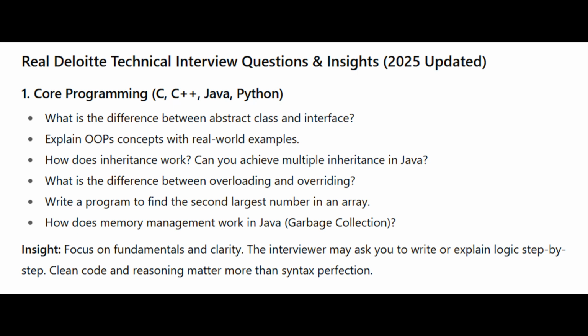1. Core Programming: C, C++, Java, Python. What is the difference between abstract class and interface? Explain OOP concepts with real-world examples. How does inheritance work? Can you achieve multiple inheritance in Java? What is the difference between overloading and overriding? Write a program to find the second largest number in an array.